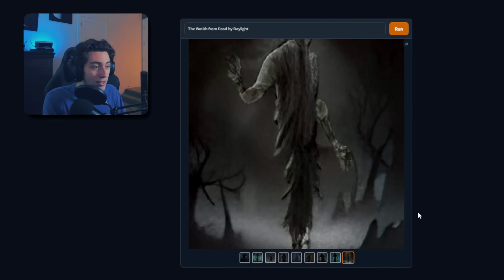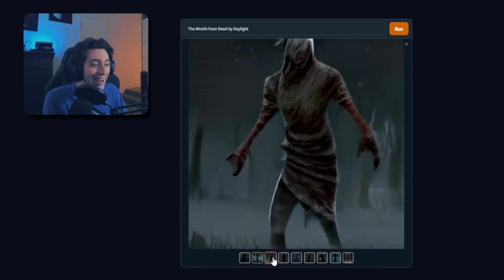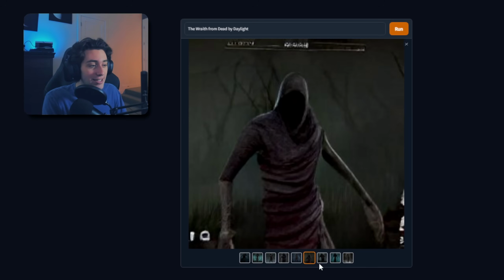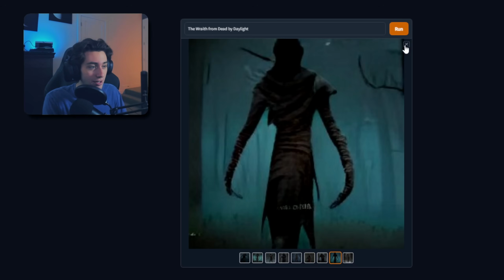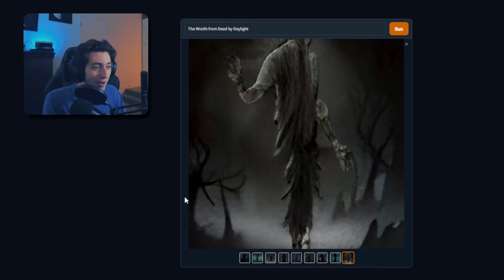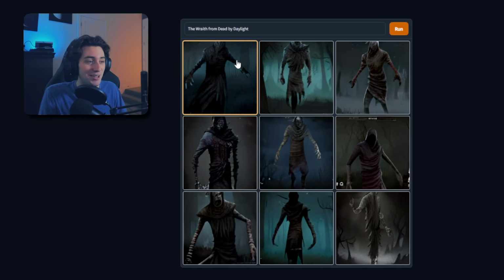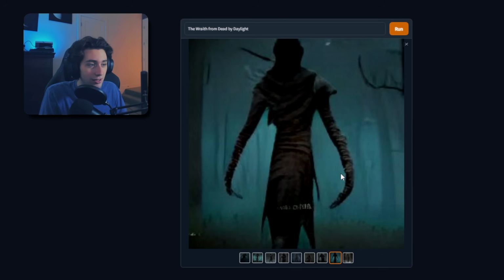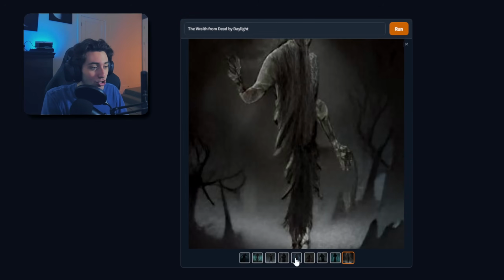What? This is so sick. Whoa. Wait, this is so cool. This actually looks like a killer that they would introduce into DBD, especially this one. This one's so cool. Wait, that's actually fire. Or this one. Could you imagine a killer looking like this? That'd be so terrifying. That's amazing. I honestly think that they should take inspiration from this AI and just create things. Like, imagine a faceless killer like this with octopus tentacle arms. I'm gonna give that one a solid 9 out of 10 just for these two down here, because those ones are so cool.